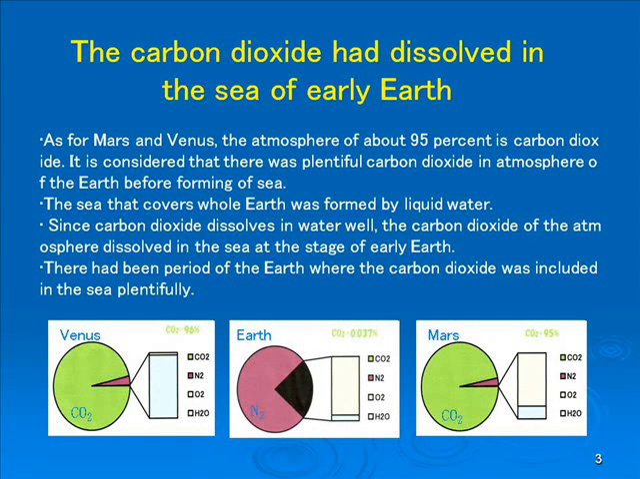Let us consider the environment of the early Earth. As for Mars and Venus, about 95% of the atmosphere is carbon dioxide. There was plentiful carbon dioxide in the atmosphere of the early Earth, before the sea formed on the Earth. The carbon dioxide dissolved in the sea at the stage of early Earth. At that time, the iron of Earth's crust reacted with the carbonated water. Ajua, in West Greenland, is the place where such banded iron formation was found.